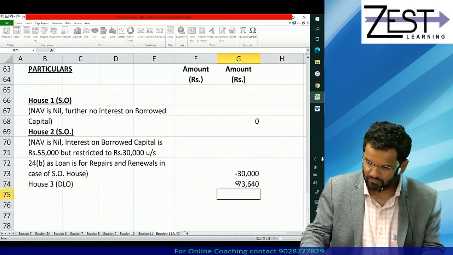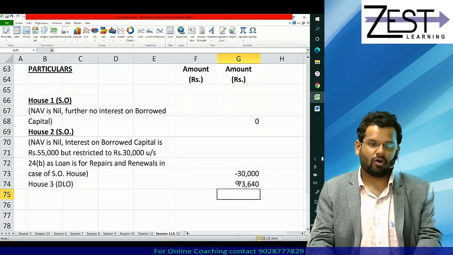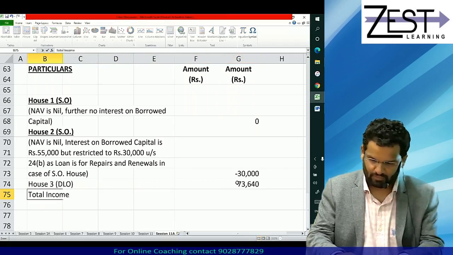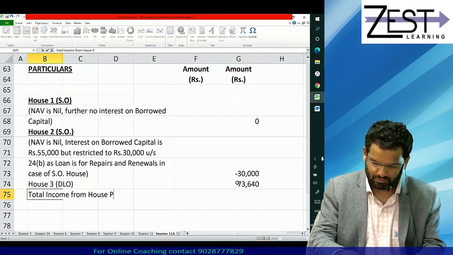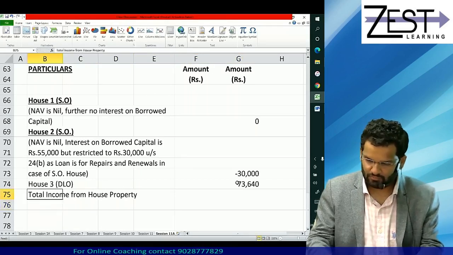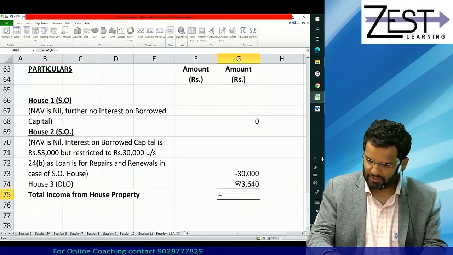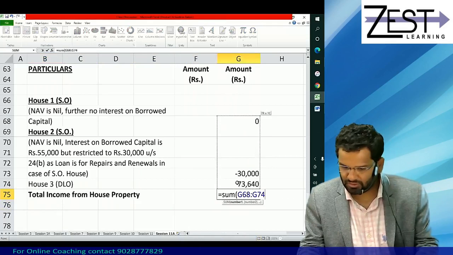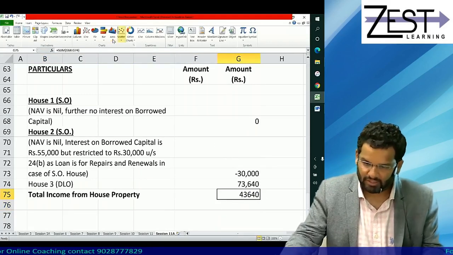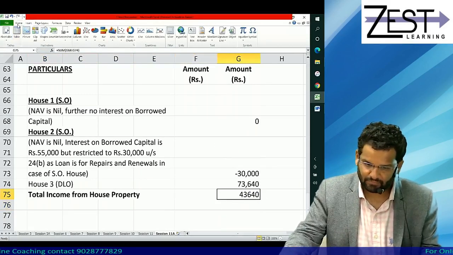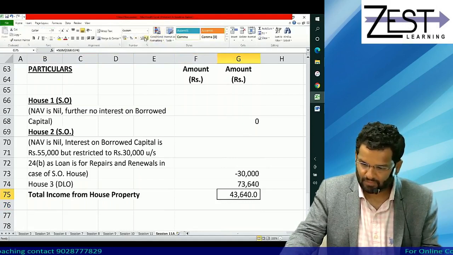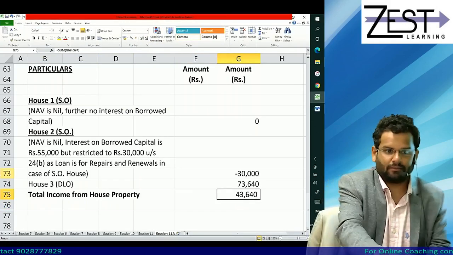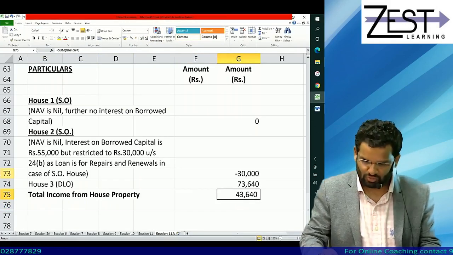73,640. Yes or no? Already we have done the hard work. So now tell me what is total income from house property under this option. Yes, friends. So what you will do is, you will take set off of 30,000 from 70,640 and check whether your answer is 43,640. Check. Yes, no?